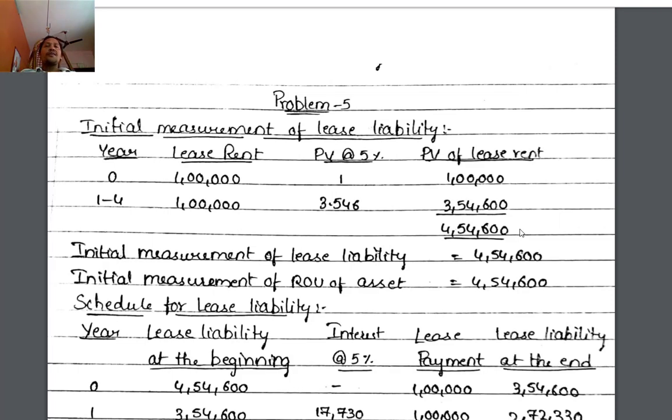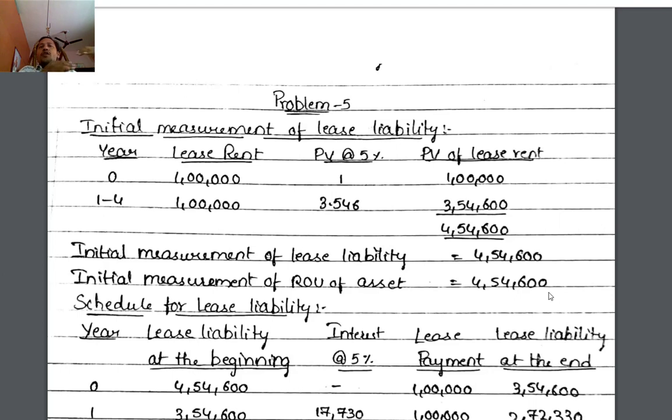Lease incentives, nothing there. Cost of dismantling or restoration, nothing there. So straight away, the right of use asset is 4,54,600. Initially, lease liability will be 4,54,600, and right of use asset 4,54,600.